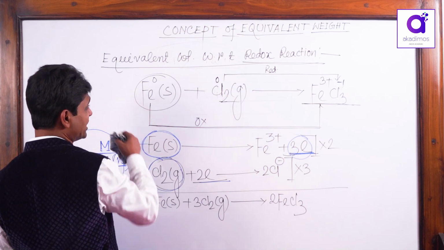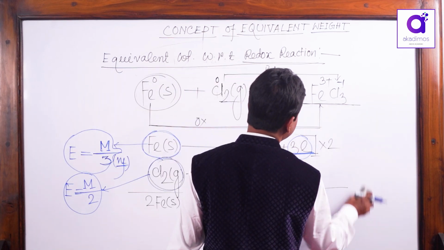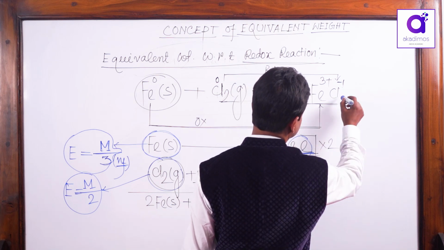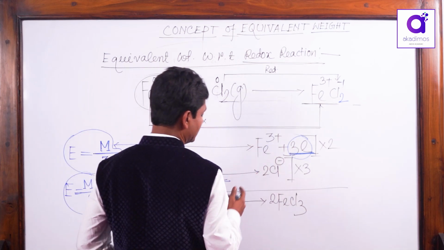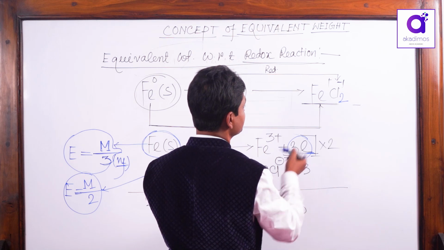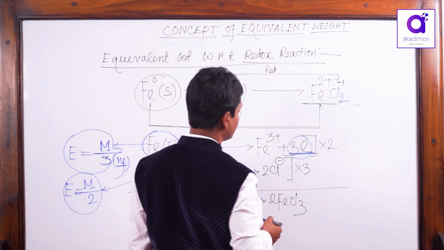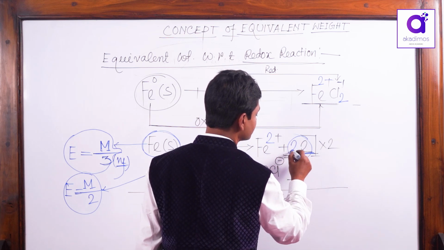And if I change this reaction, focus on this. If I write here FeCl2, then it is +2 oxidation state. Equivalent weight will be changed. This is +2, and this is 2 electron.